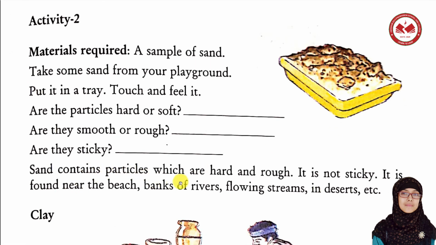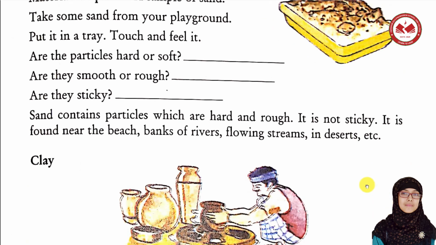Sand contains particles which are hard and rough. It is not sticky. It is found near the beach, banks of rivers, flowing streams, in deserts, etc. So there is a small definition of sand. These two lines. If they ever ask you what is sand, you will answer: sand contains particles which are hard and rough. It is not sticky. It is found near the beach, banks of rivers, flowing streams, in deserts, etc. So this is the two-line definition. You can easily memorize it, and I'm sure it's going to help you in your exam as well.